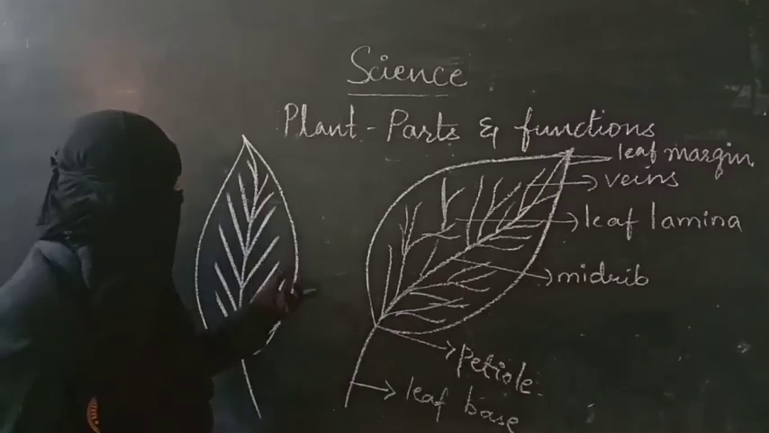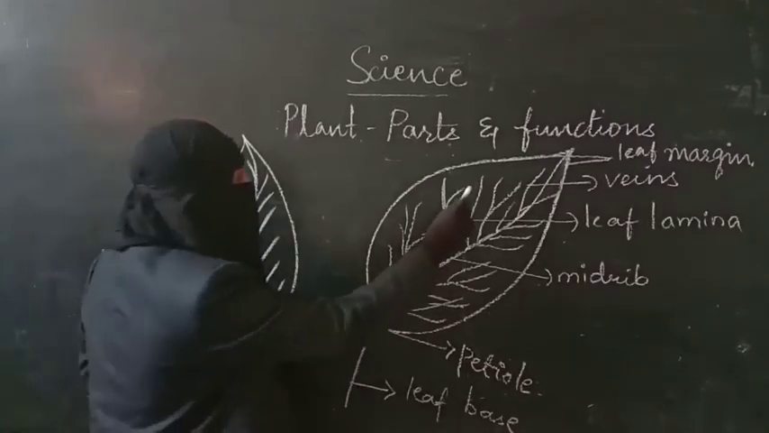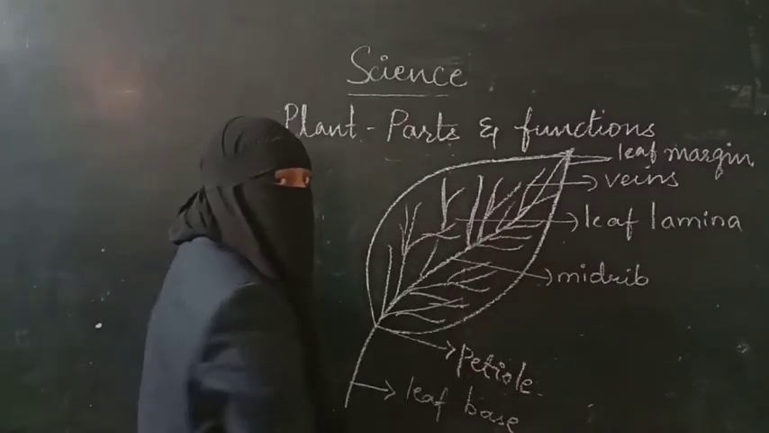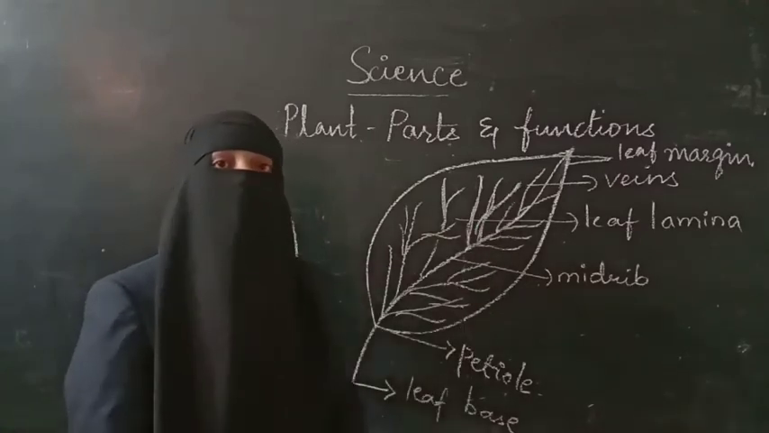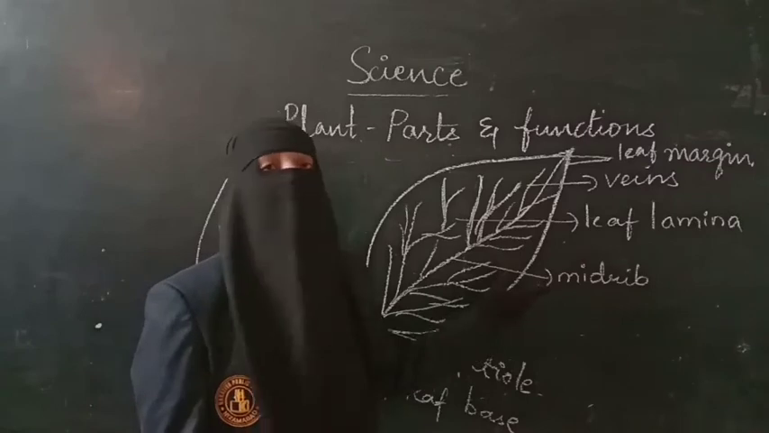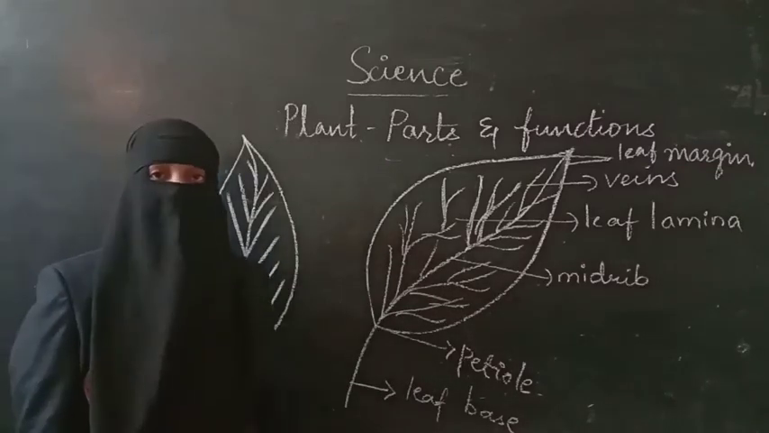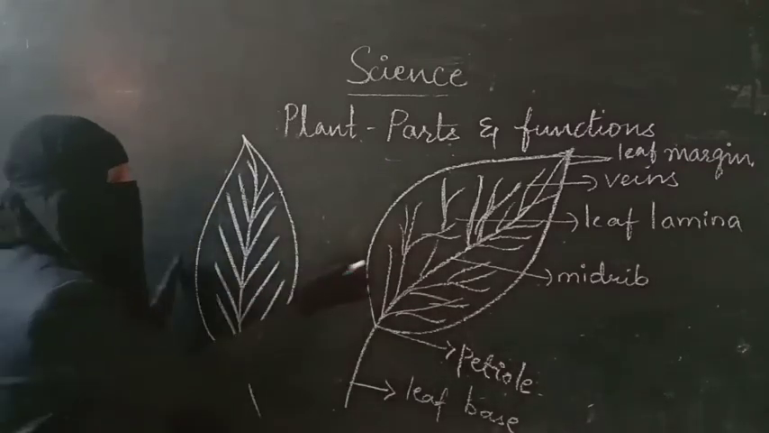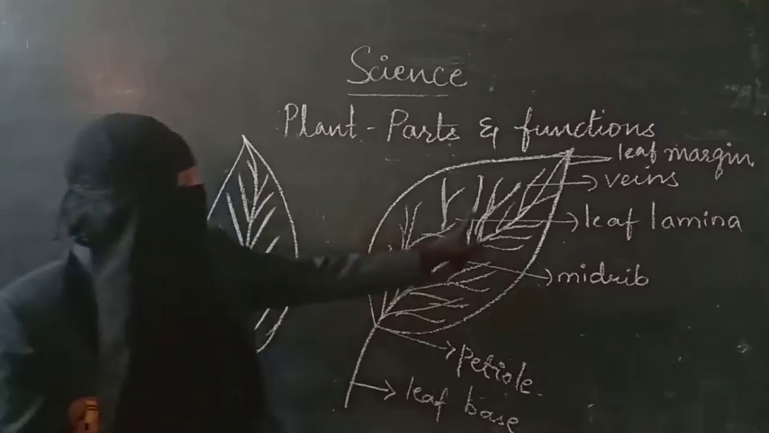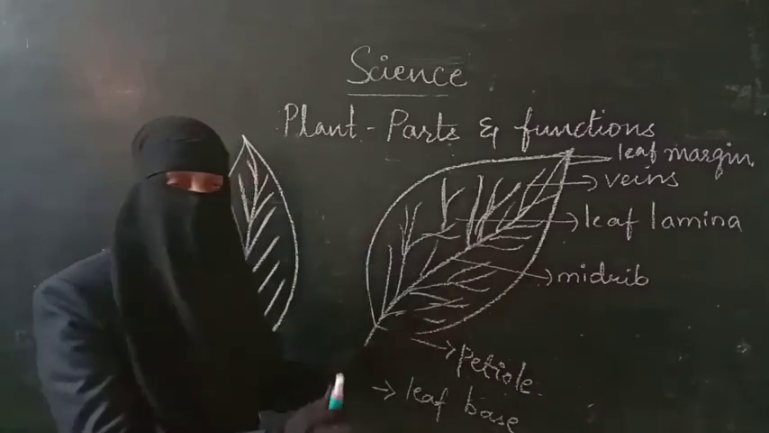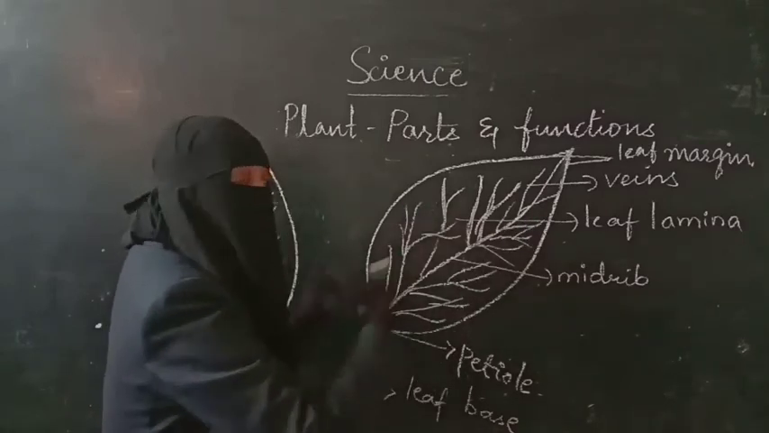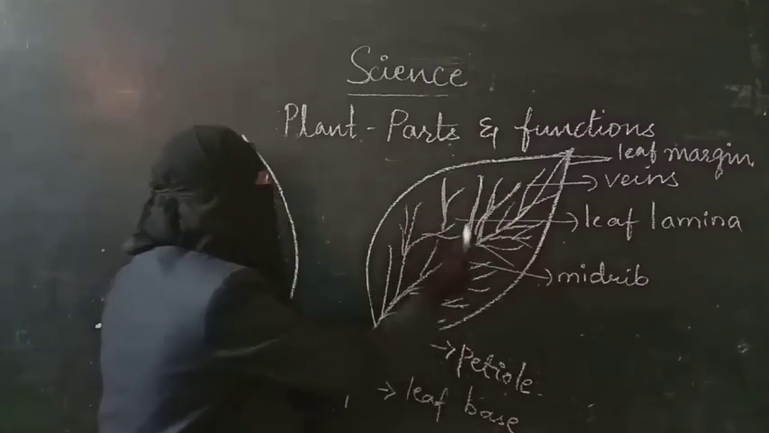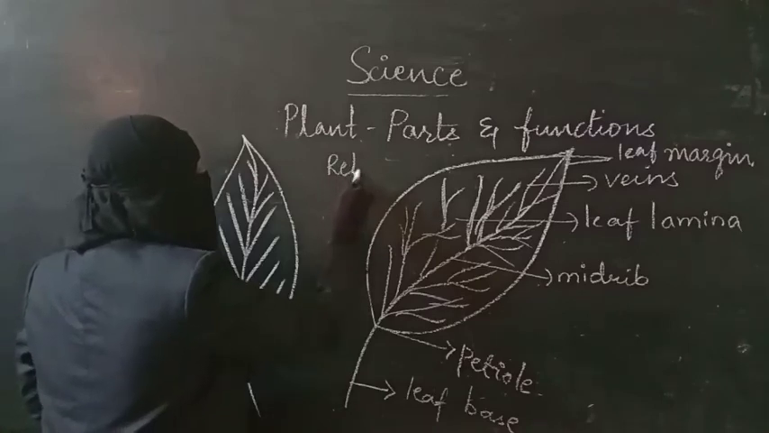Now, the types of venation. The arrangement of veins in the leaf lamina is called venation. Venation is of two types. You see these two pictures I have drawn here. In this picture you can see the veins are web-like. They are not in parallel lines. They are stretched from top to bottom here and there. So this type of venation is called reticulate venation.